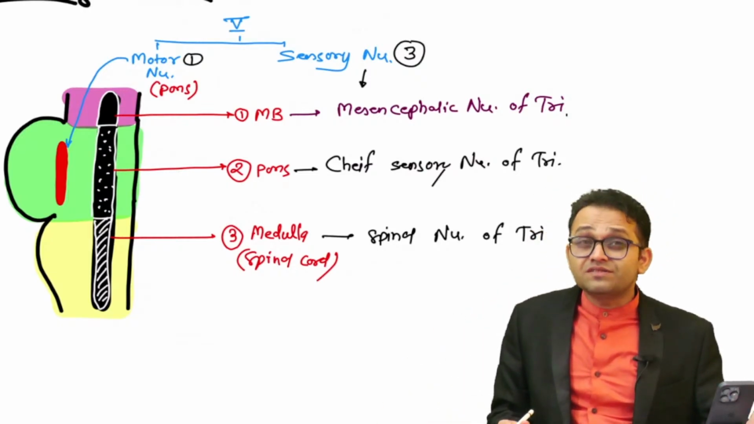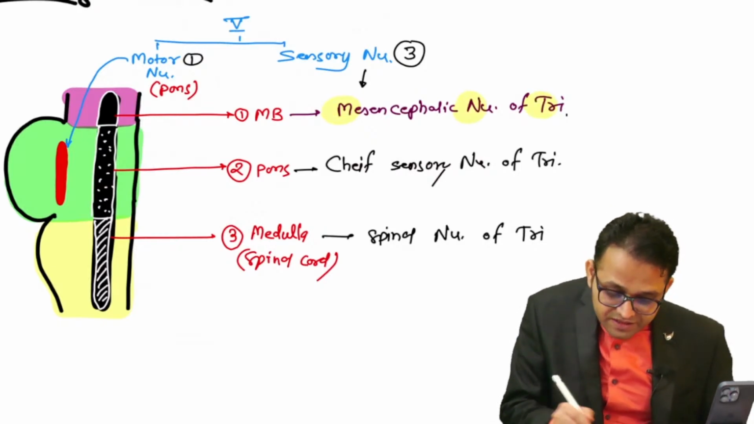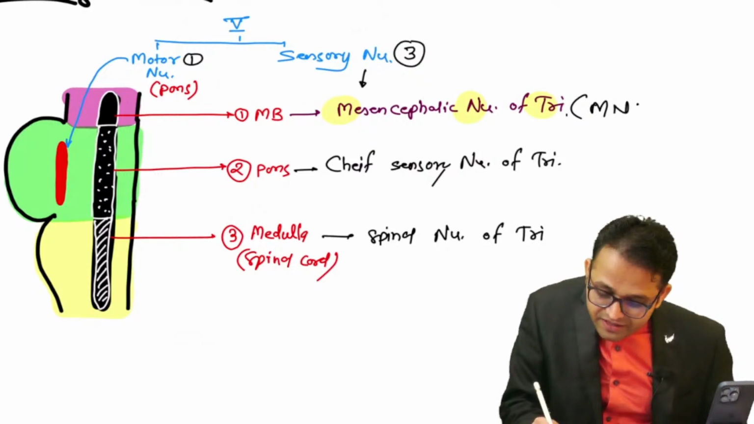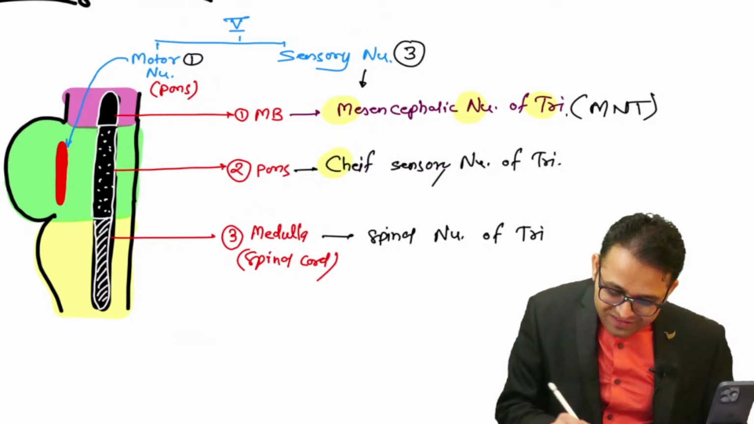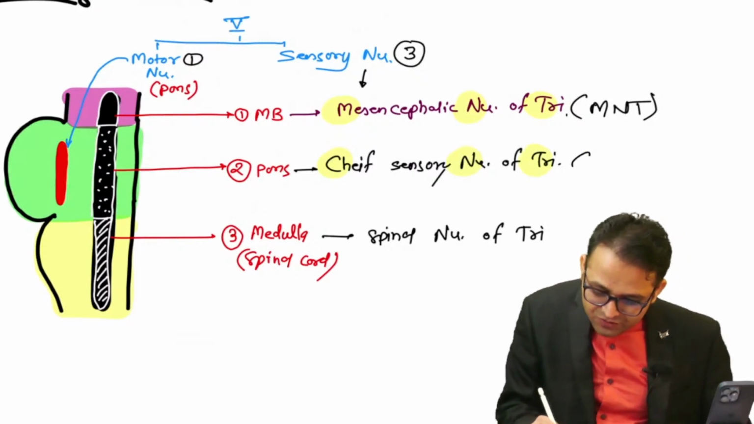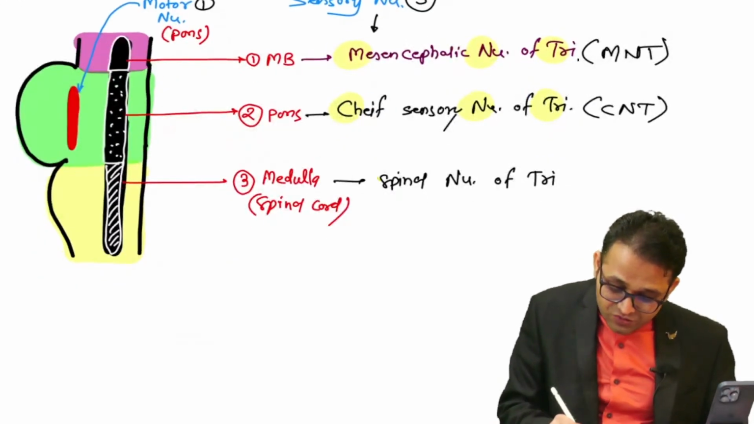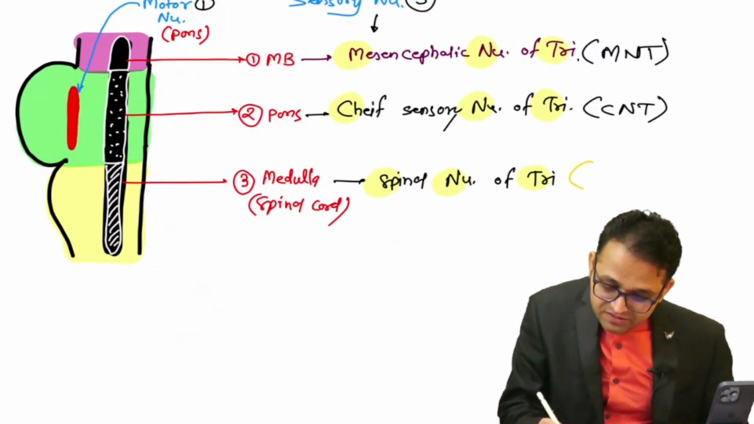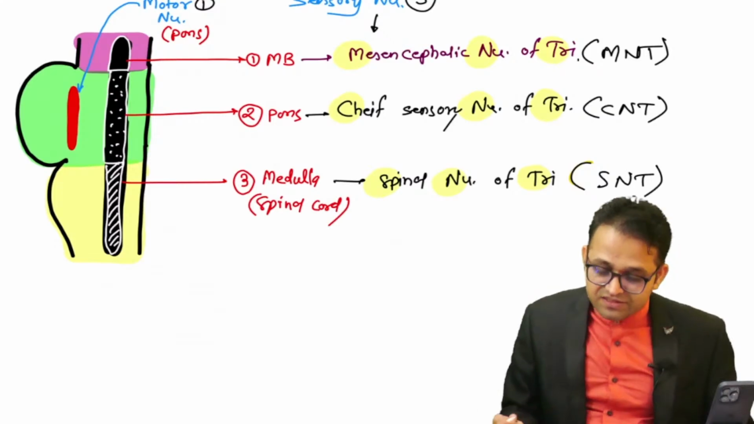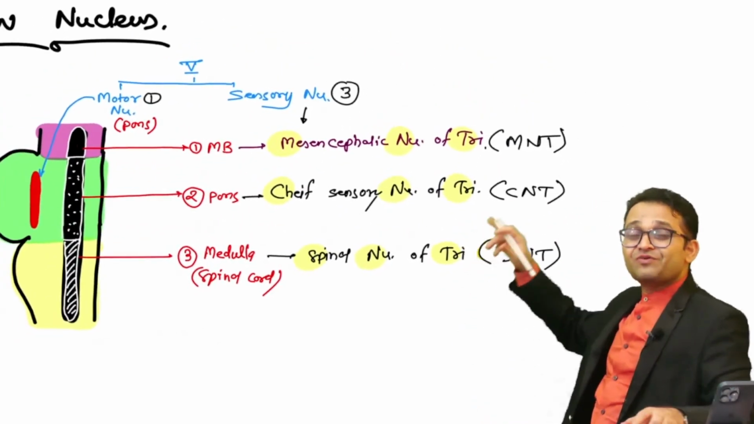Catch this point, sir. We are going to give the nickname also, M and T. Just give the name M and T, Mantu. And then you are giving the nickname C and T. So can you say this one, C and T, Kantu? Okay, sir. And this is your spinal nucleus of trigeminal nerve. So you will say S and T, Santu.